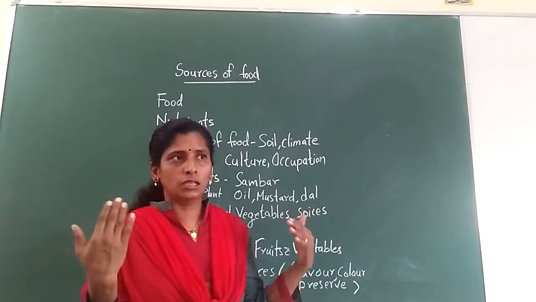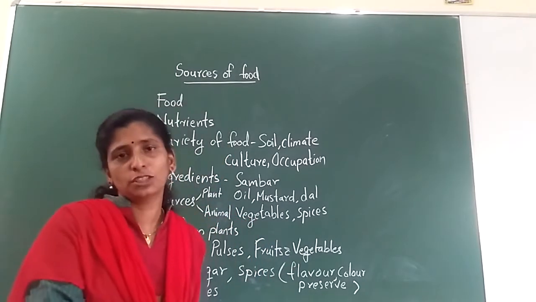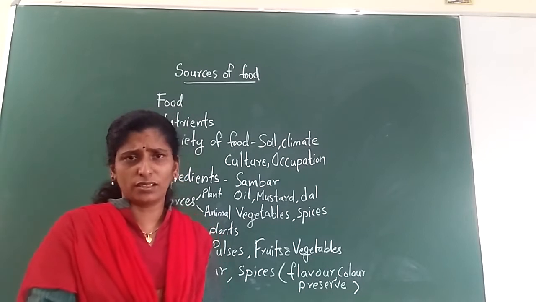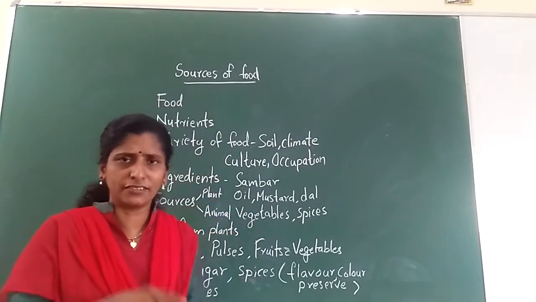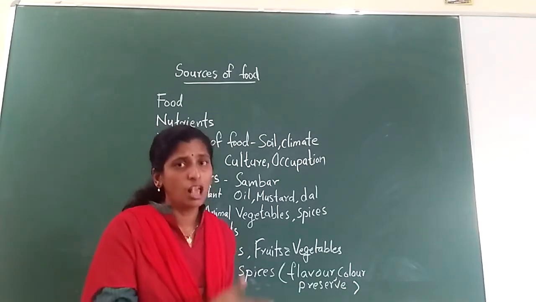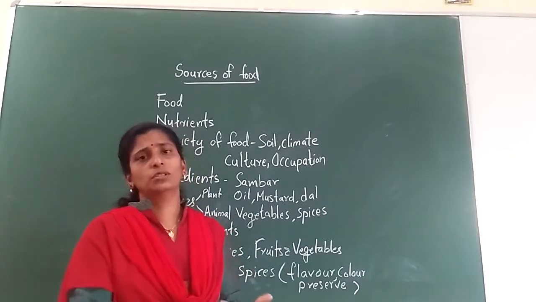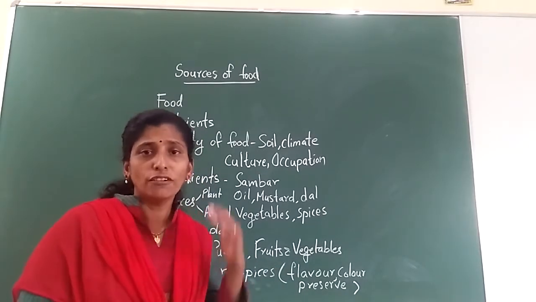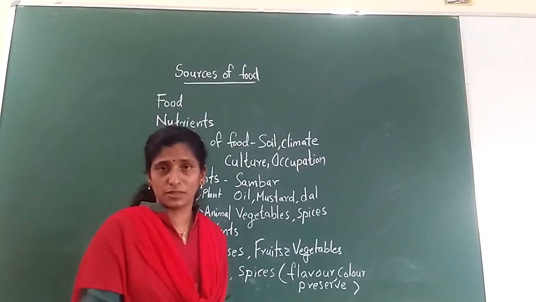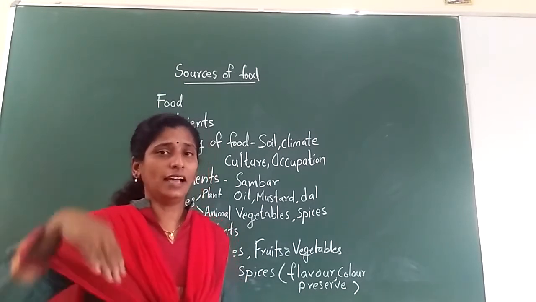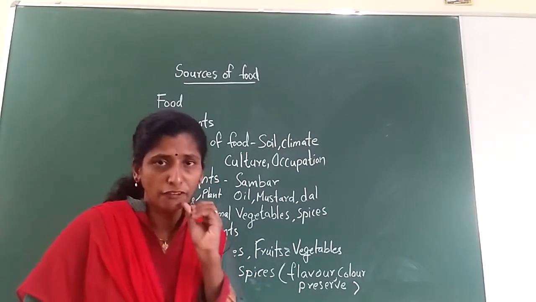See, one bike or any vehicle, if you want to move, we have to give something to them, is it? That is called what? Fuel, is it? We have to add some fuel. Fuel means petrol, diesel or anything we have to add. Then only the vehicle will move. The same way, when we want to do something, we too want some fuel. So our fuel is what? Food. So food is our fuel. Food is a substance that gives us energy, helps us to grow and protects us from disease. Everything is done by the food.